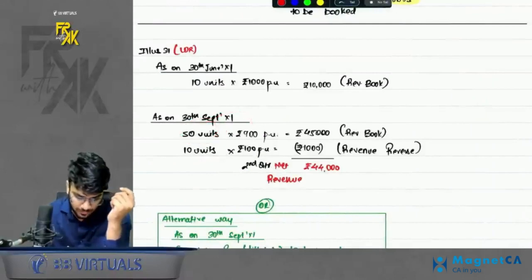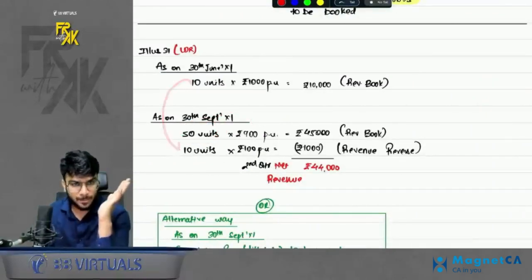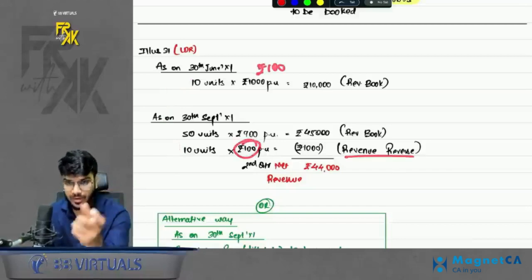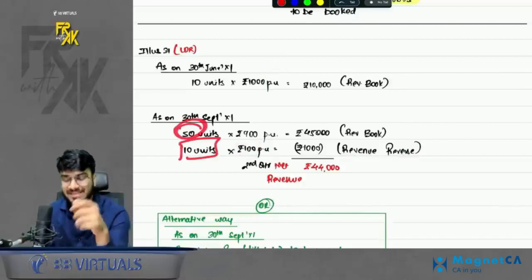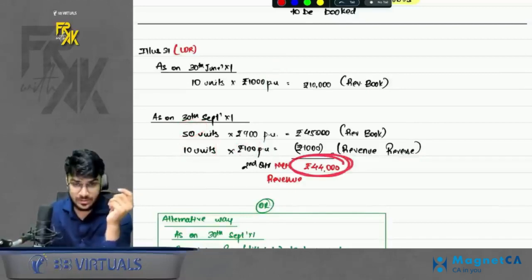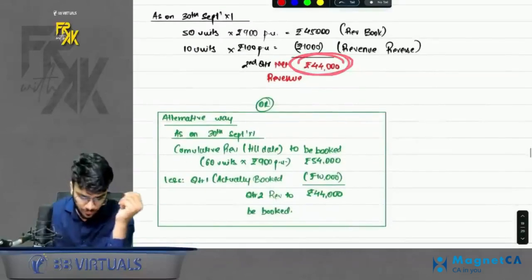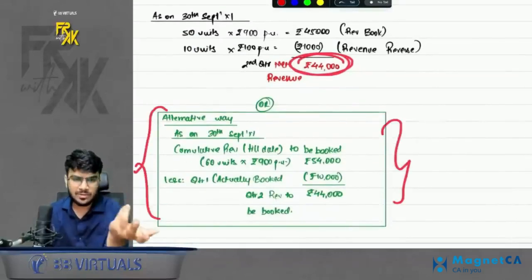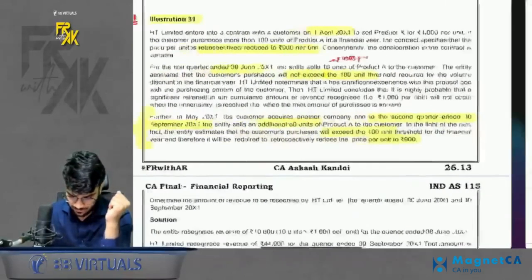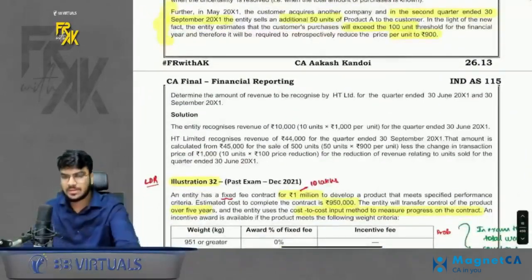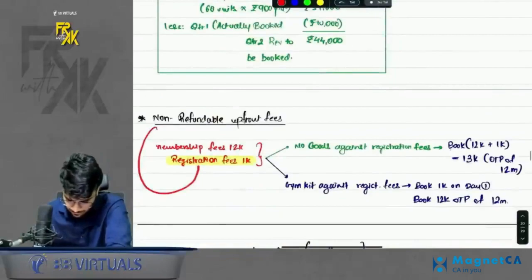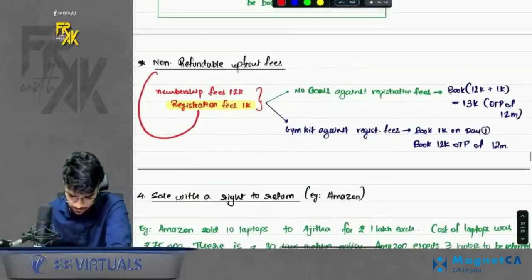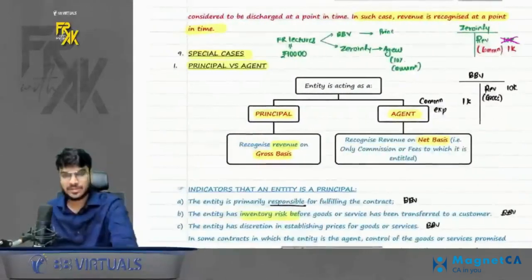But can I say the 10 units which you sold previously, you have booked 100 rupees extra. So you will reverse that also. So ideally in the second quarter, you will book the revenue on 50 units and you will reverse the excess revenue on 10 units. So net revenue will be booked this much. There is also an alternative way of doing it, not discussing it now, but you can also check if you have a second method as well. Okay, done with that. So this was illustration number 31 and 32. Is this clear to everyone, guys? Yes? Chalo, perfect. Now let's proceed further.